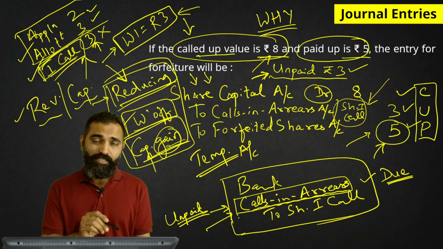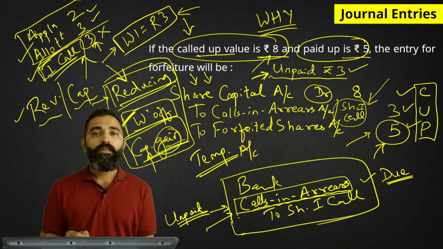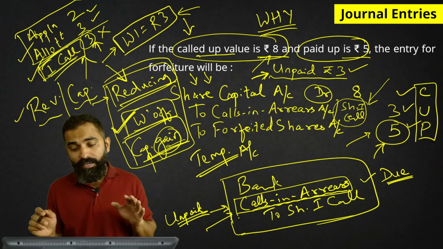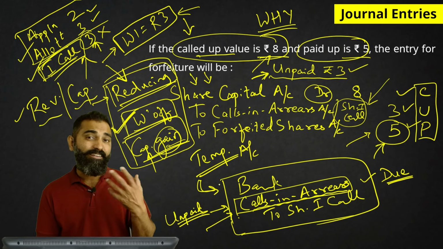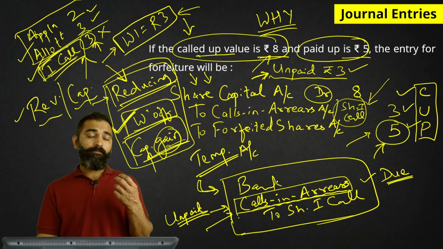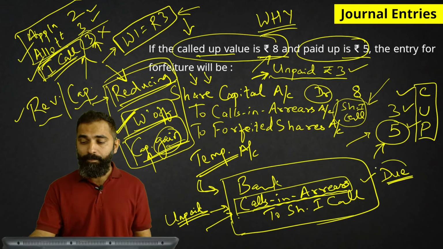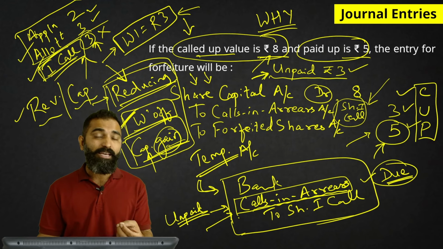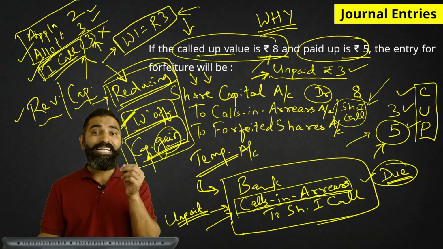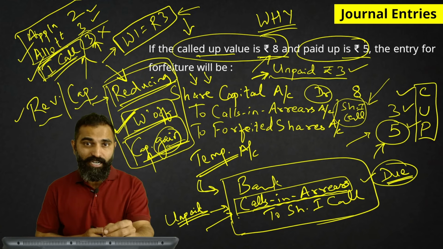Calls in arrears is getting credited because we are writing off the arrears. Earlier, I have written this entry also. Whenever the arrears were recorded, at that time the calls in arrears were debited because that was due, receivable, milna baki hai. That shareholder became our debtor. Then we sent a reminder, then we sent a warning letter.